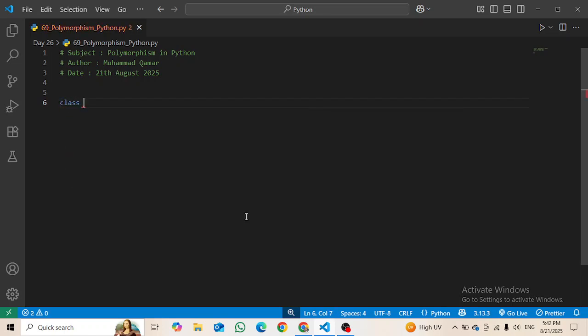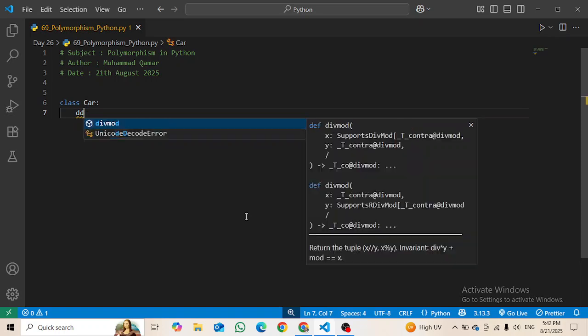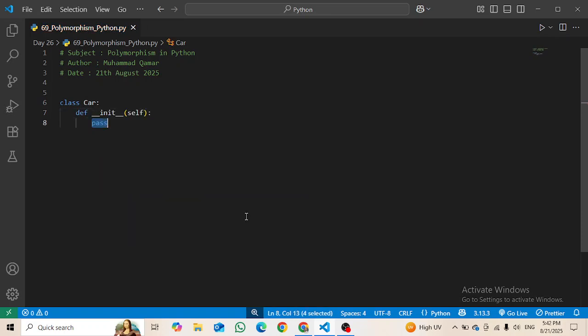First I am going to make a class, and then car is a class. Inside it I am going to define initialize, then self. After self I'm going to write brand, then comma, then say model.